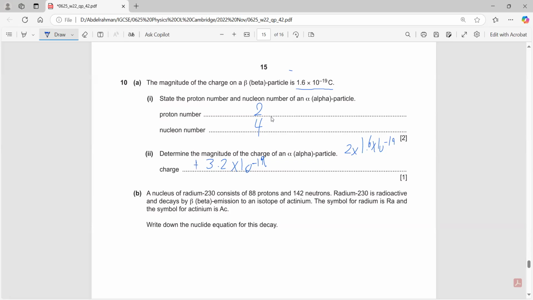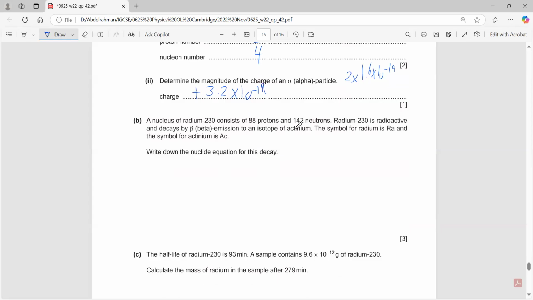The charge is positive 3.2 for the alpha, and for the beta it is negative 1.6 times 10 to the negative 19. But the negative power does not affect whether it is positively or negatively charged.